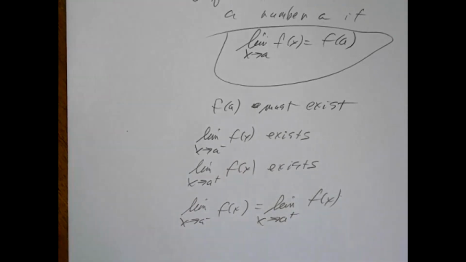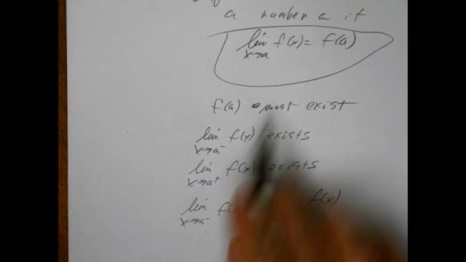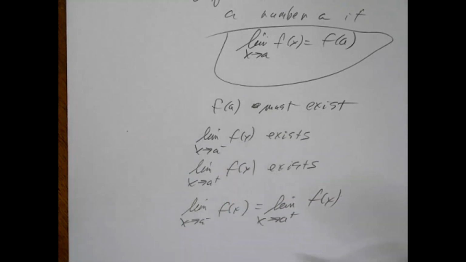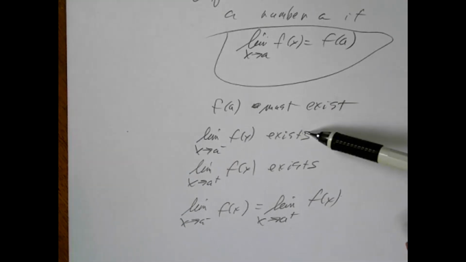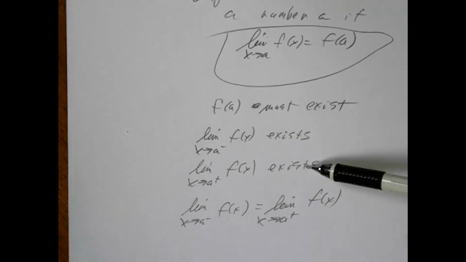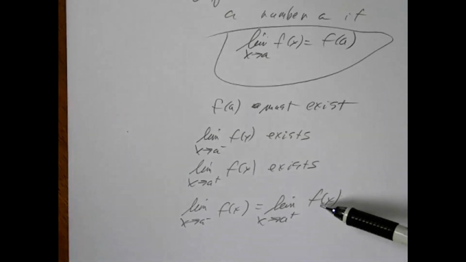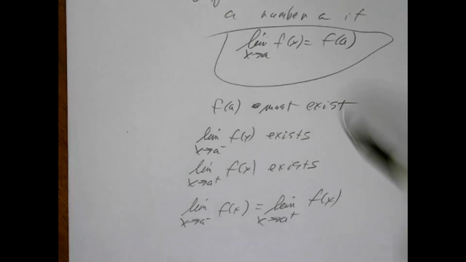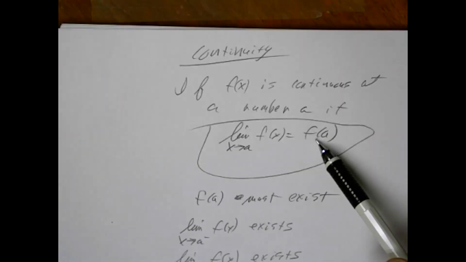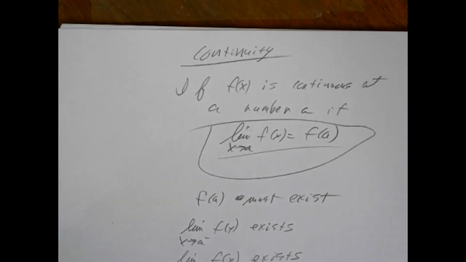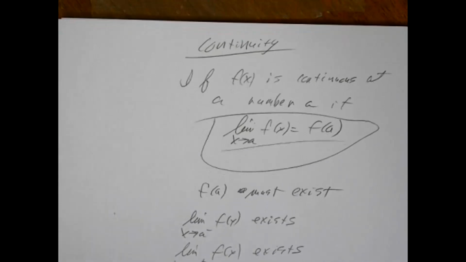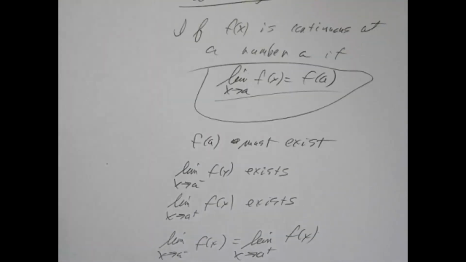All right, so there are several different things that come out of this one statement. The function has to exist at that value. The left-hand limit has to exist. The right-hand limit has to exist. And therefore, the overall limit exists because the left equals the right. And then if all of those things are true, you can conclude continuity at a single point.